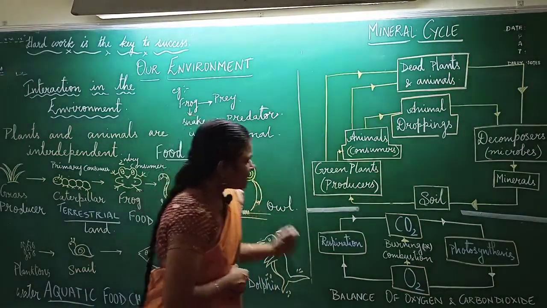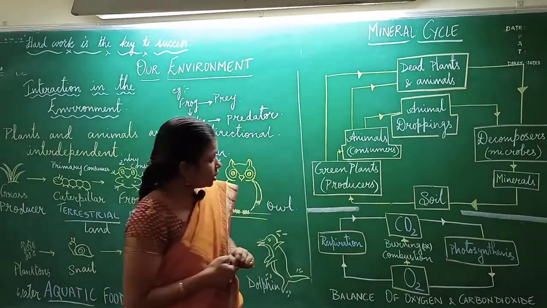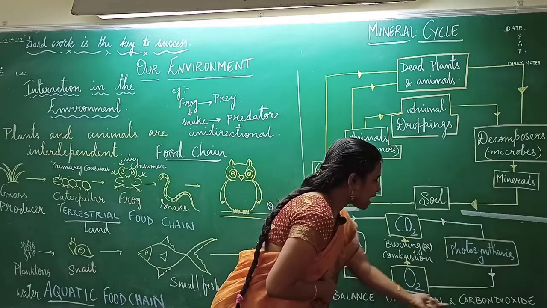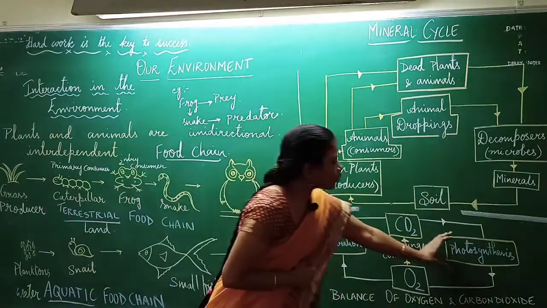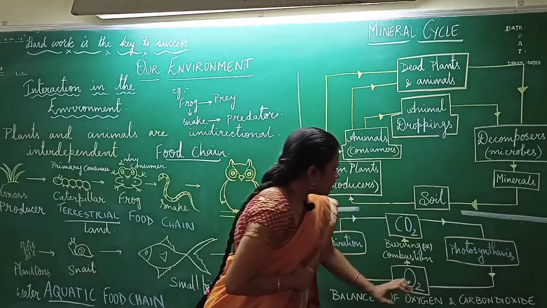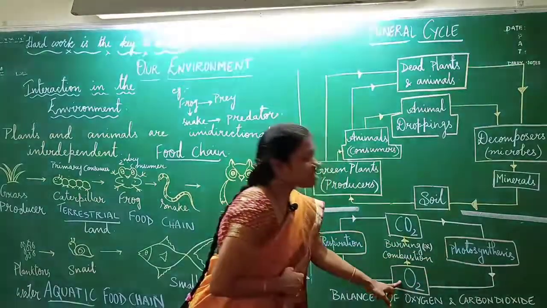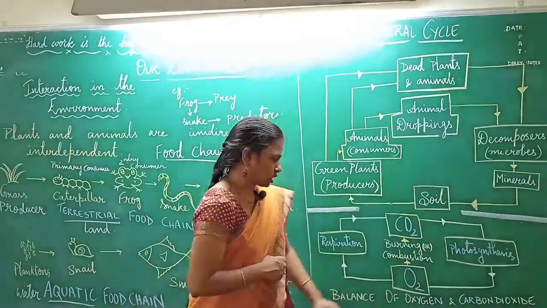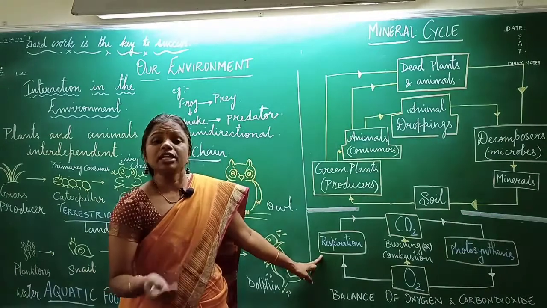Now there is a very dynamic system which is maintained by nature to balance oxygen and carbon dioxide. You can see that during photosynthesis, carbon dioxide is utilized and oxygen is produced as a byproduct. Now this oxygen is taken by the animals during respiration.